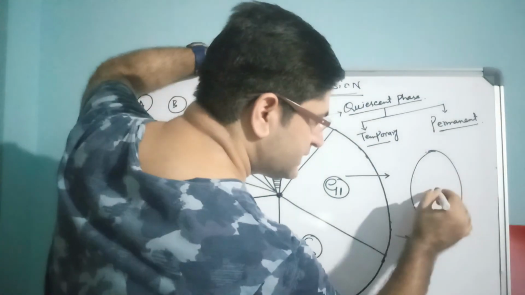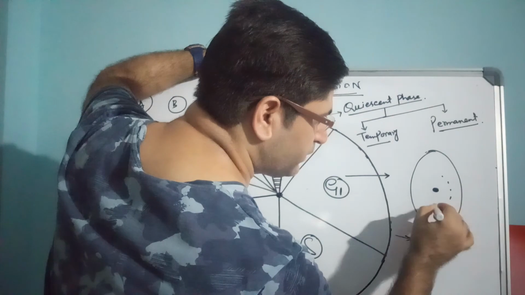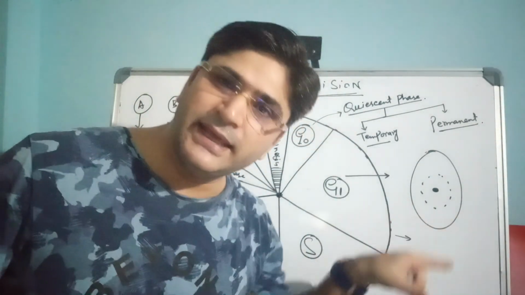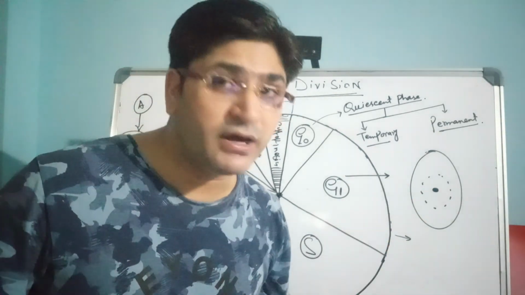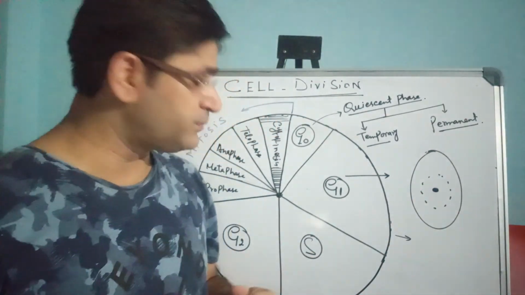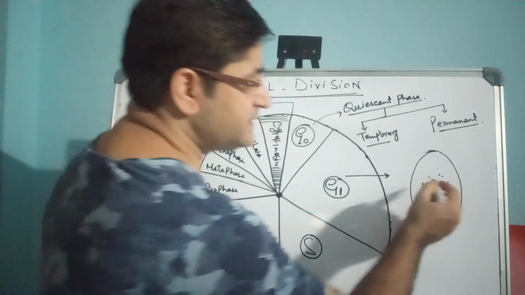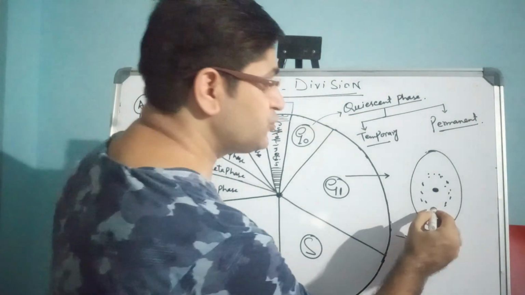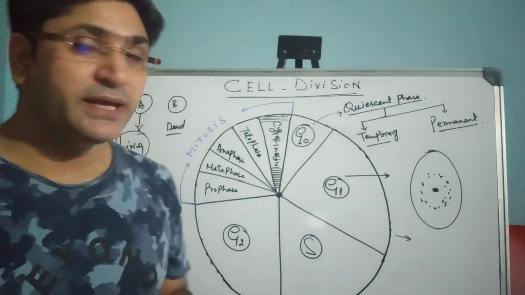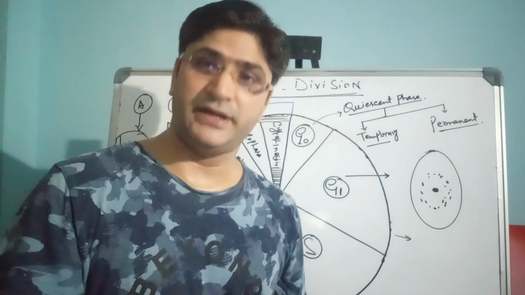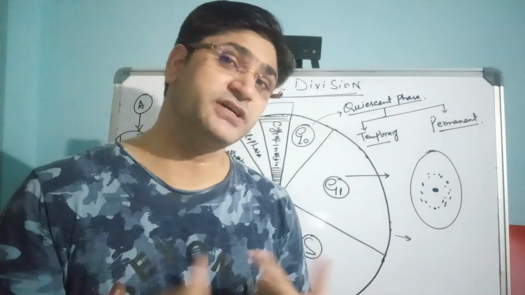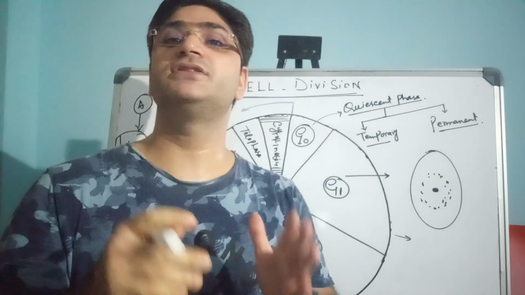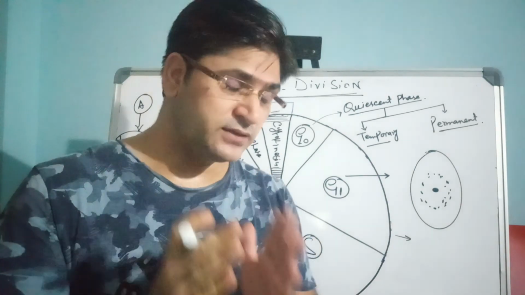Also, inside the cell, the cell has to divide to maintain the balance of the nucleocytoplasmic ratio, between the nucleus and the cytoplasm. Also, the genetic material, the genome of the cell, is going to be replicated, and that triggers the cell to divide. That is another factor which triggers the cell into division. These are some of the factors by which cell division can be triggered.